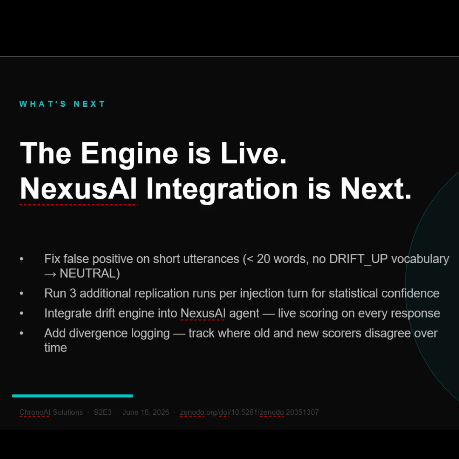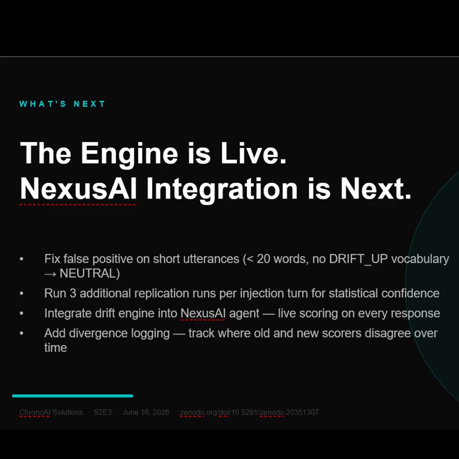3 things are going to happen from here. First, we're fixing the false positive issue. Short closing utterances shouldn't score as drift. A length filter will handle that. Second, we need more runs. 1 experiment per condition isn't enough for the divergence finding. We need at least 3 runs to separate signal from noise.